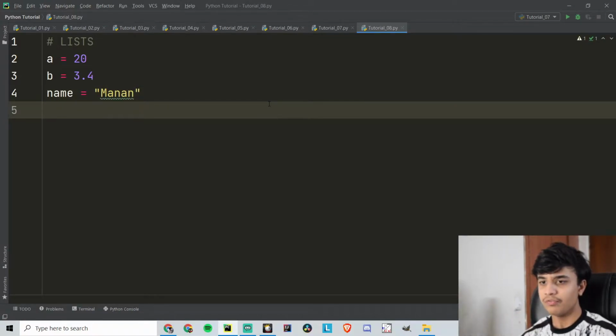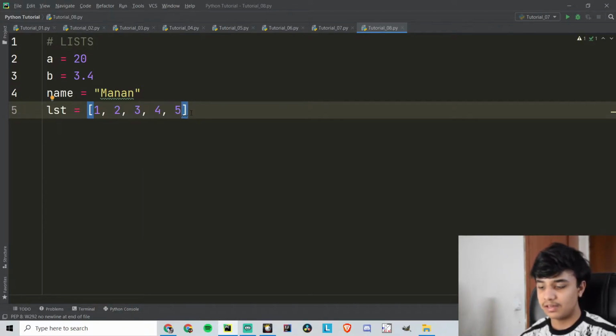Now what if I want to store all of them in one variable? So I can say list. By the way, list is already a reserved name, that is, you can't use it. If I say list, then list is referred to as a function and we can't assign a value to a function, so that's not possible. We can say lst, which would be equal to, then we use square brackets, these are square brackets, then we can input our values inside here. So let's say 1, then 2, then 3, then 4, and then 5.